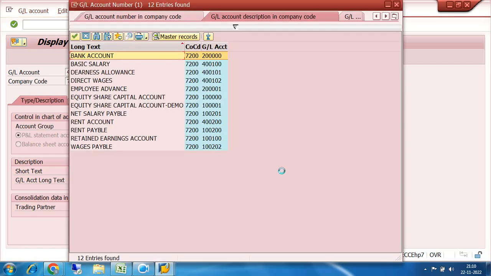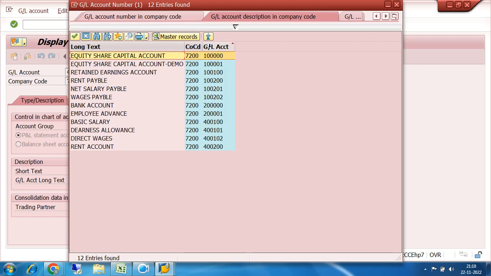So let us go to the next area. See, these are some of the GL accounts which include expenses, revenue, incomes. Actually incomes are not there, and assets and liabilities are not part of cost. So the GL accounts which start from 1 and the GL accounts which start from 2 are not part of cost. Only the expenses and revenue are part of cost.